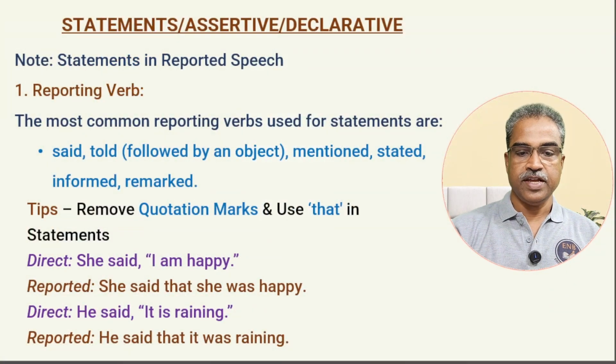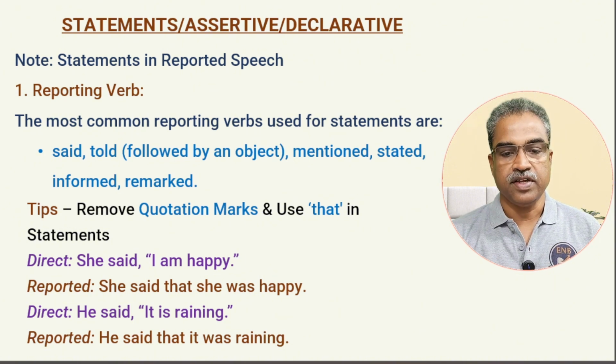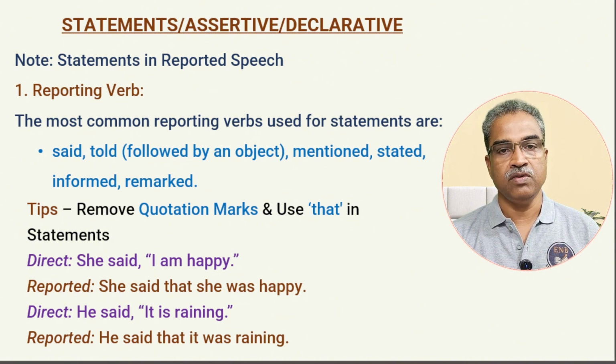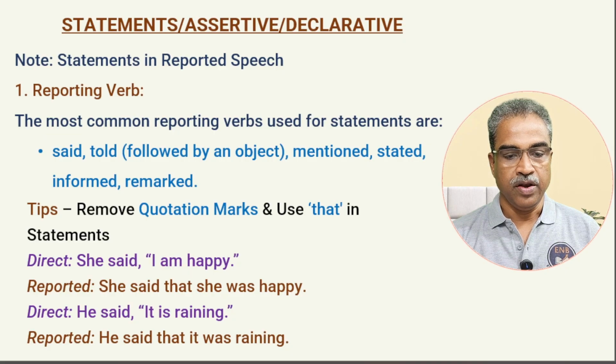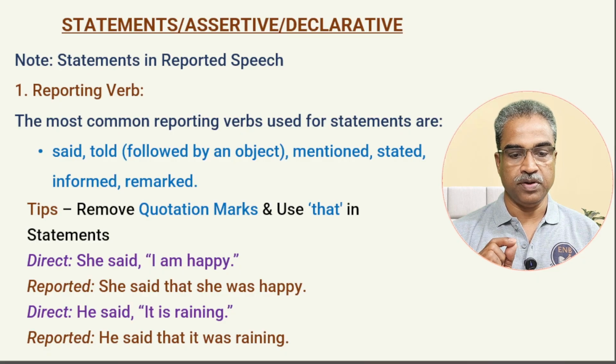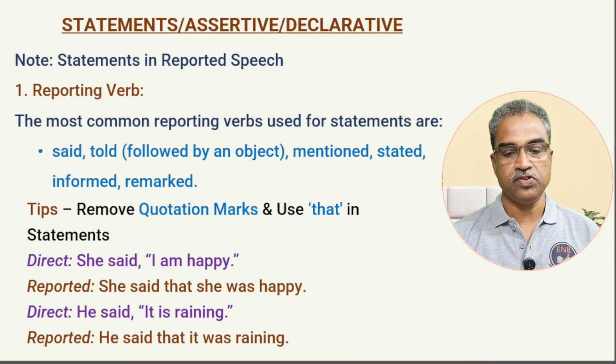All right, statements, assertive sentences, declarative sentences, all three mean one and the same. Note, statements in reported speech. Reporting verb. The most common reporting verbs used for statements: we said that the reporting verb say or said keeps changing into told, inquired, wanted to know, asked, ordered, commanded, requested, exclaimed with regret, with joy, with anger.